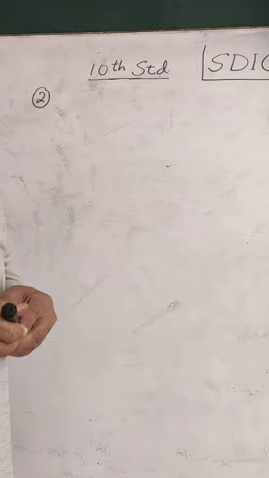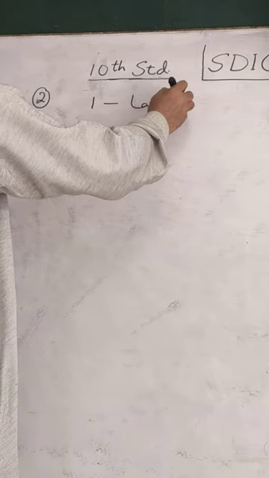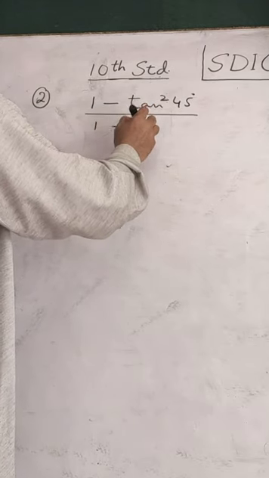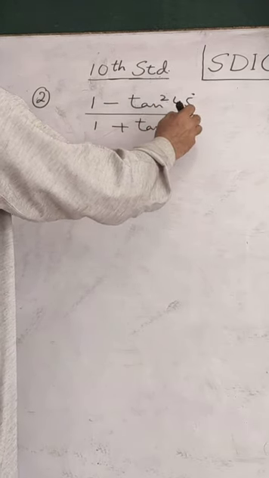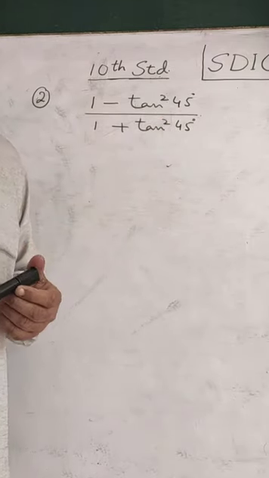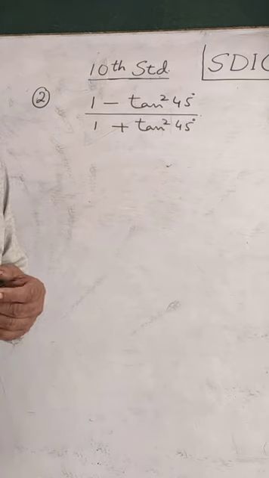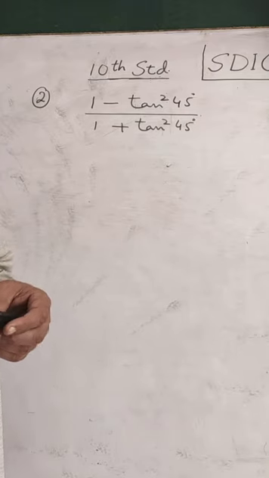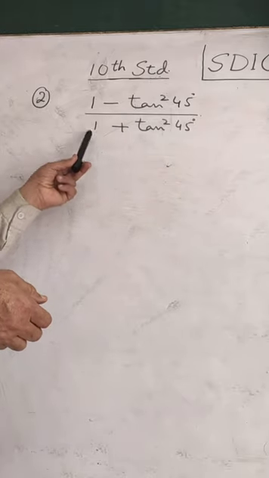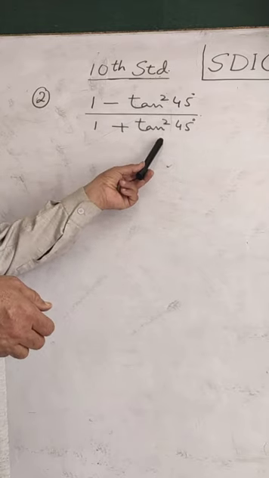Second part, the expression given there is 1 minus tan square 45 degrees, whole divided by 1 plus tan square 45 degrees. You have to choose the option out of the options: tan 90, 1, sine 45, 0. Out of those 4 options, you have to find which one is correct. And to do that, like the previous part, we'll put in the values. Here you have to put the value of tan 45, here as well as here.